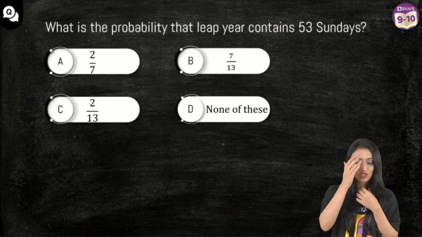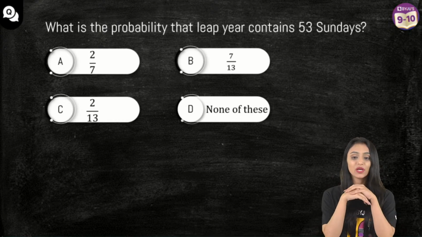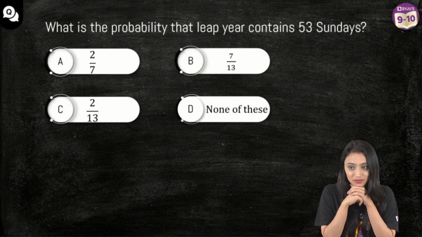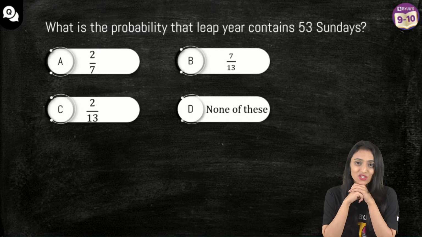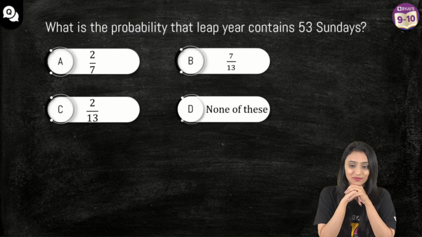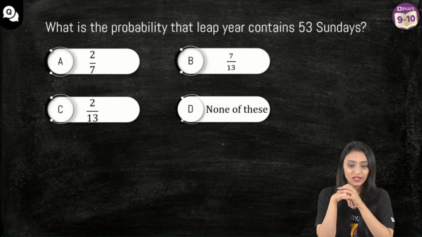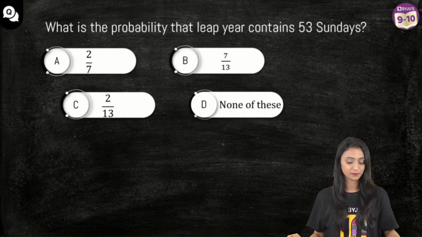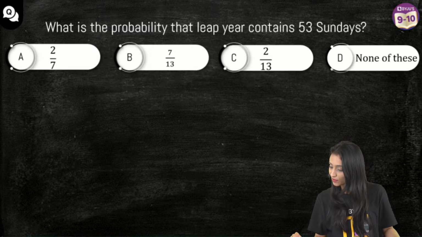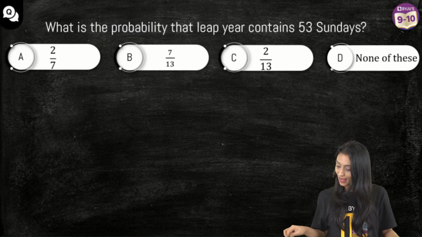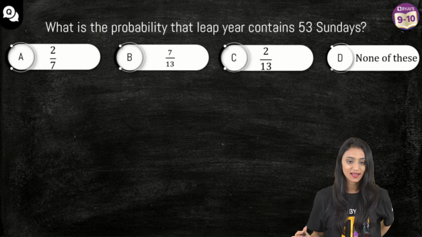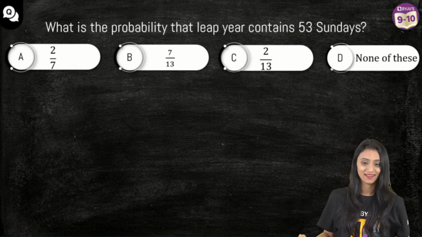Quickly, everyone, try this question. What is the probability that a leap year contains 53 Sundays? Nice question. Trust me, many people make mistakes here. I want you to try this on your own. Abhineet is saying it's going to be 2 by 7. Yes, Abhineet, you are the only one who has answered. How come you are saying 2 by 7? Rahul says A, Simstar says A.